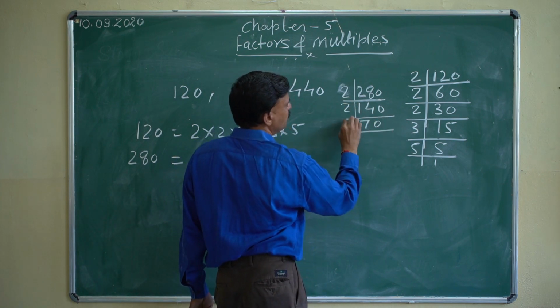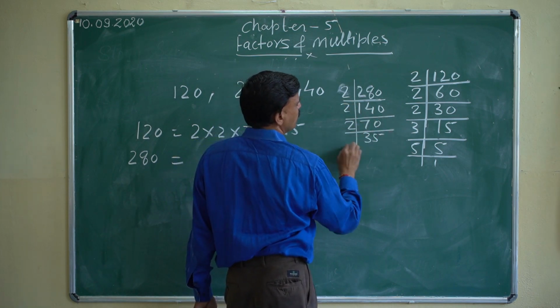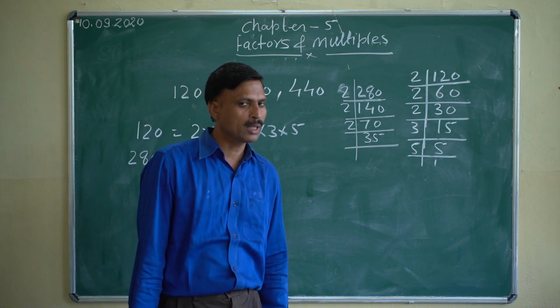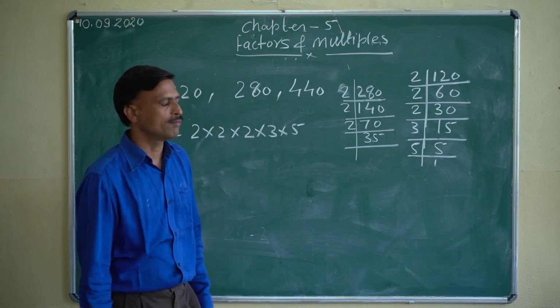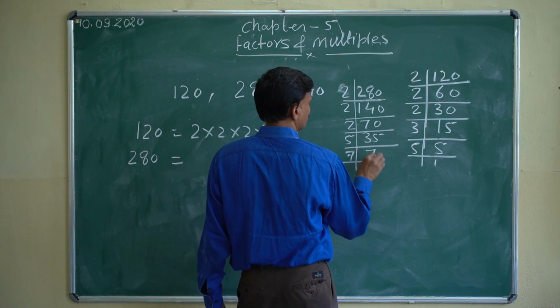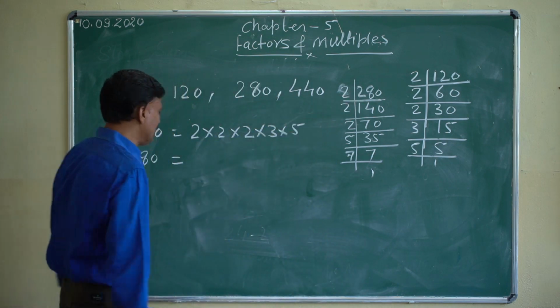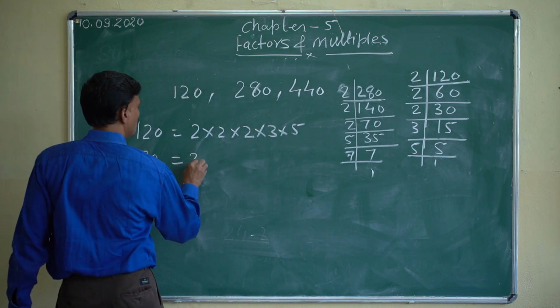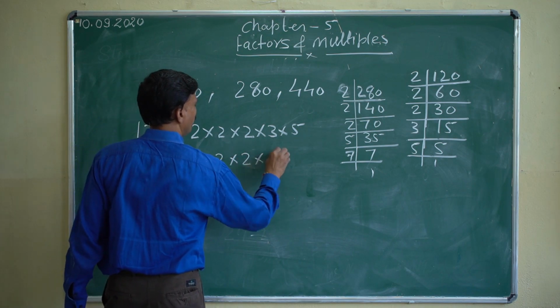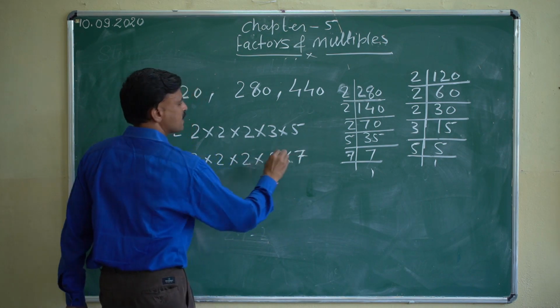Again divisible by 2. Now it is not divisible by 2. 35 is it divisible by 3? No, 35 is not divisible by 3. Which number? 5. So the prime factorization of 280 is 2 into 2 into 2 into 5 into 7.